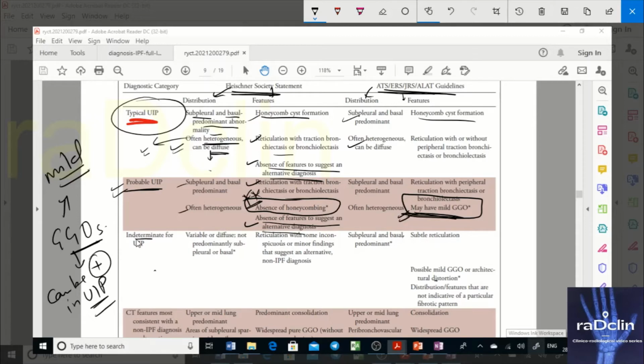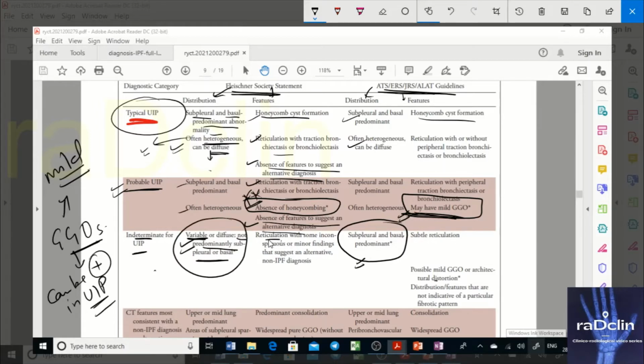Now look at the indeterminate for UIP. Here also there is a point of diversion. The joint working group says that subpleural and basal predominance is there, but here it is said that the distribution is variable, not predominantly subpleural or basal. Fleischner says that it could be variable, but here it still sticks to the subpleural and basal predominance. This is one point of diversion between probable UIP and indeterminate UIP.